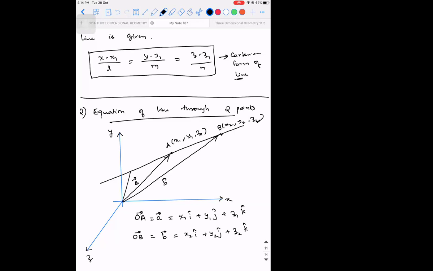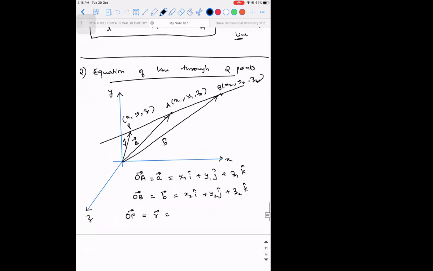Now see, what are we supposed to do to find the equation? Consider a general point. I'm taking a general point P. So OP vector is nothing but R vector. R vector is generally taken as x, y, z. So it will be x i cap plus y j cap plus z k cap. Now you people tell me the condition, guys. So you are able to see the points P, A, and B. How are they?